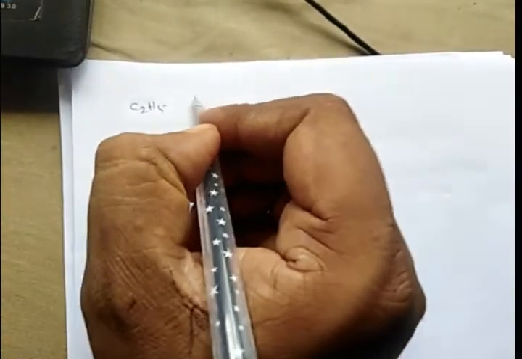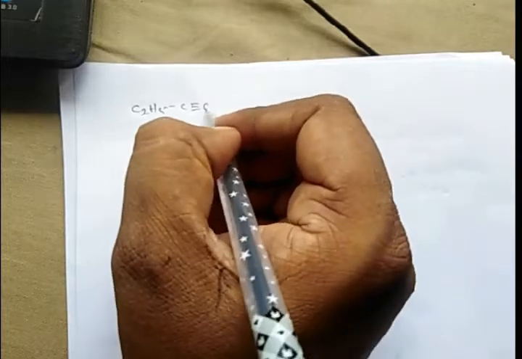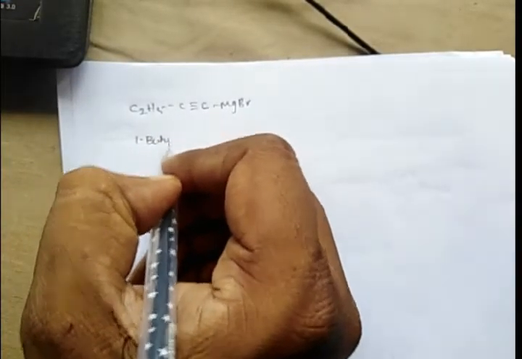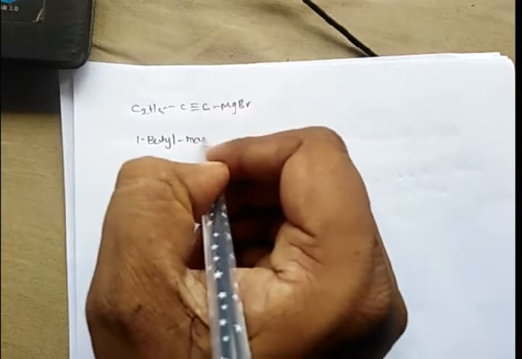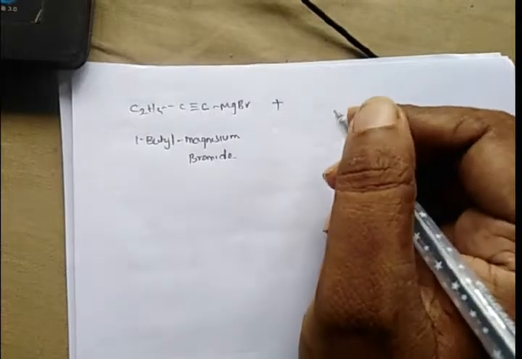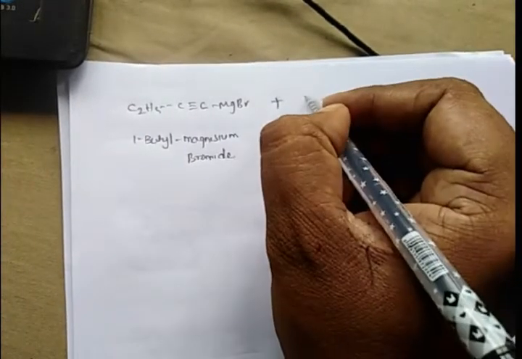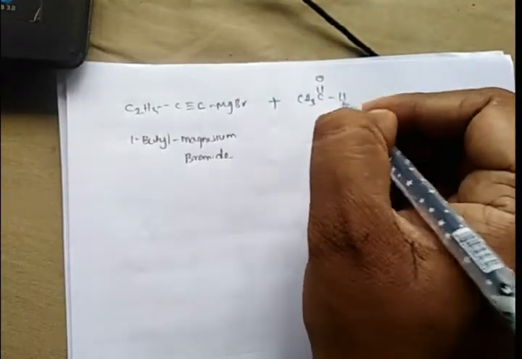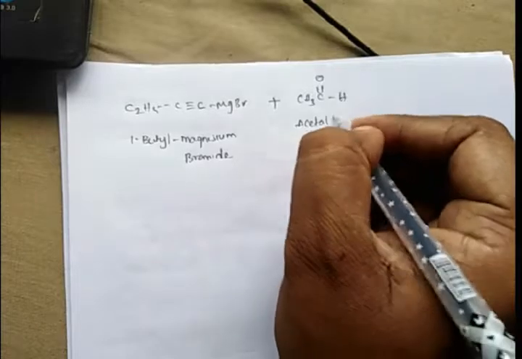That is C2H5, C triple bond C, Mg, Br. This is called 1-butynyl magnesium bromide. It's a Grignard reagent. When this 1-butynyl magnesium bromide is treated with acetaldehyde, CH3CHO, it is called acetaldehyde, we will get